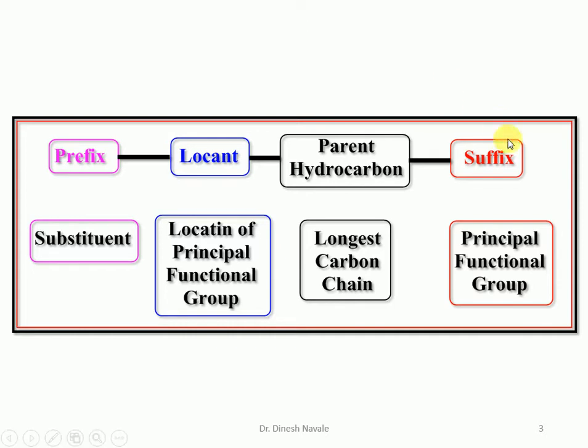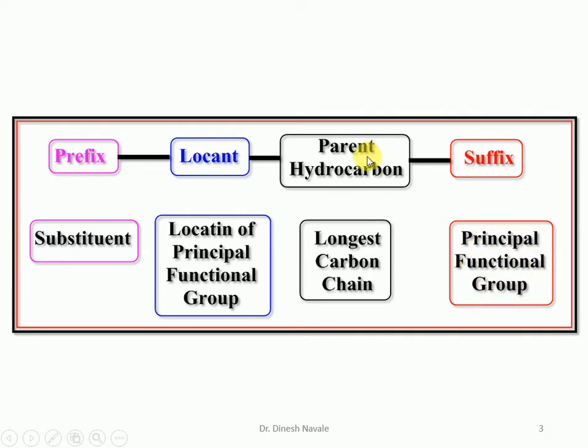One is the suffix, parent hydrocarbon, locant and the prefix. Suffix is nothing but the principal functional group. We should be aware which principal functional groups are present inside a molecule. In today's discussion, the suffix will be the carboxylic acid, which is going to become the principal functional group.